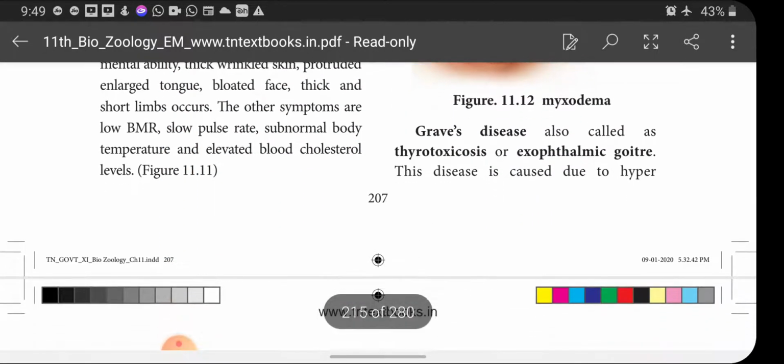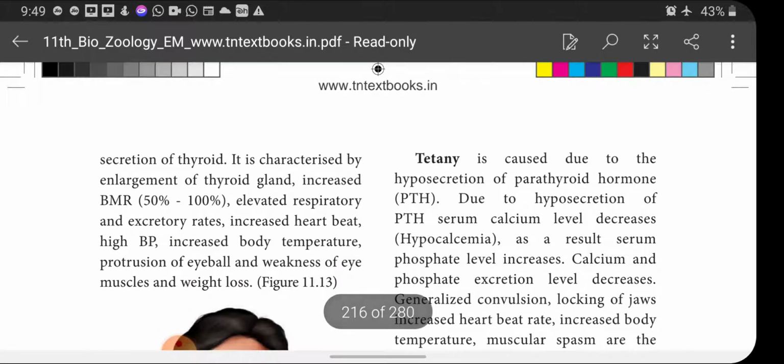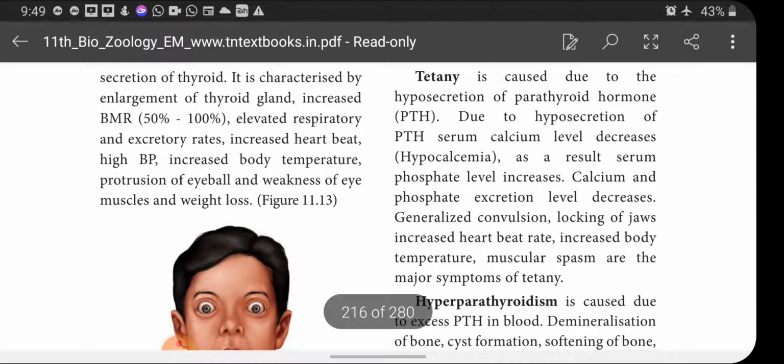Next, Graves' disease, also called thyrotoxicosis or exophthalmic goiter. This disease is caused due to hypersecretion of the thyroid gland. It is characterized by enlargement of thyroid gland, increased BMR, that is 50% to 100% basal metabolic rate will be increased, and elevated respiratory and excretory rate. When BMR increases, automatically respiratory and excretory rates become increased, heartbeat increased, BP increased, body temperature increased.